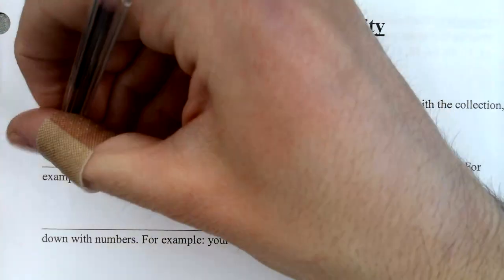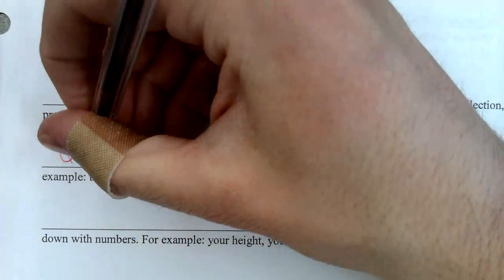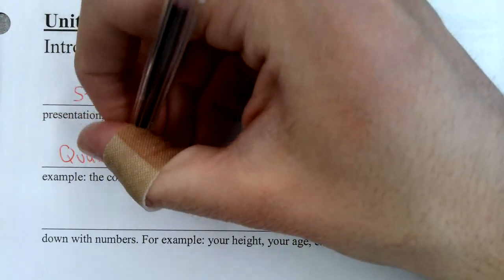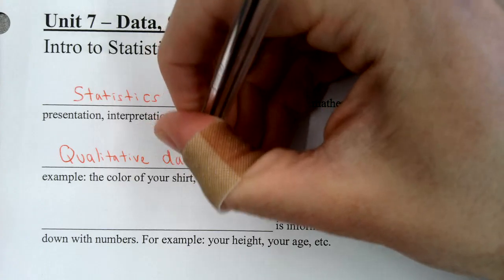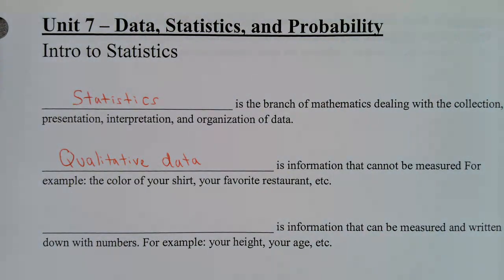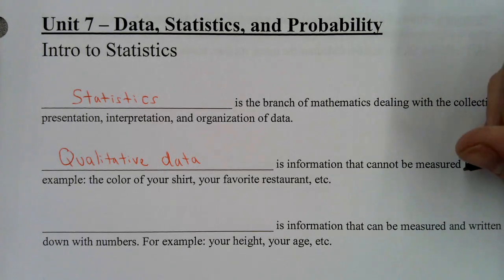Let's do right here with this. Qualitative data. Qualitative data is information that cannot be measured. For example, the color of your shirt, your favorite restaurant, etc. Okay, should be a period right there.